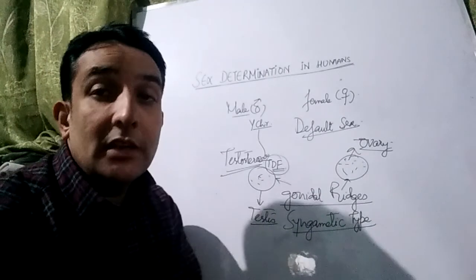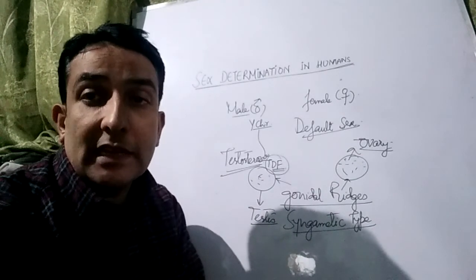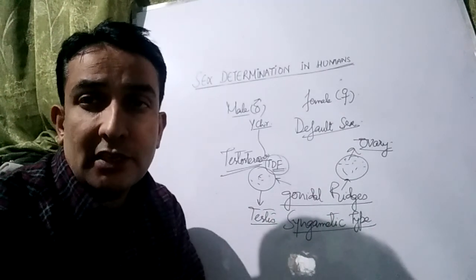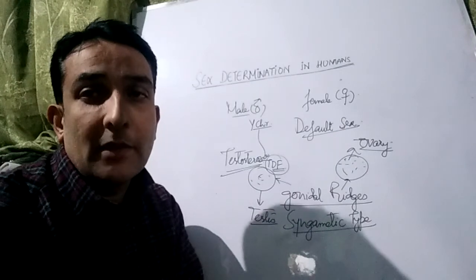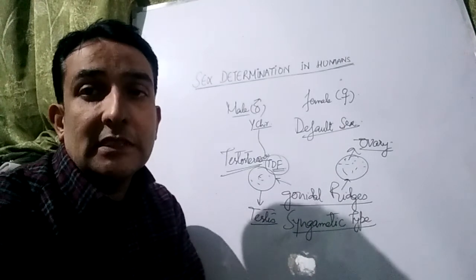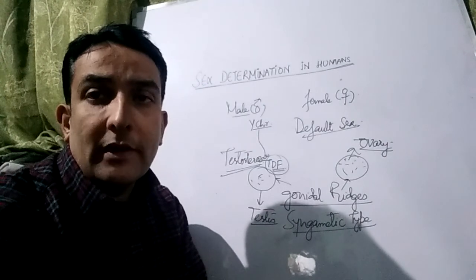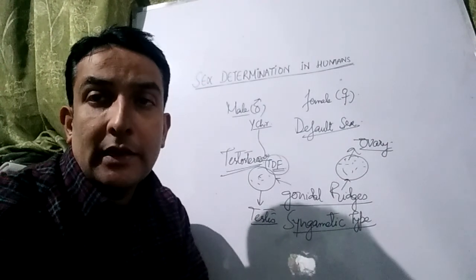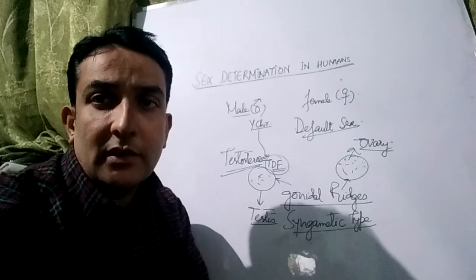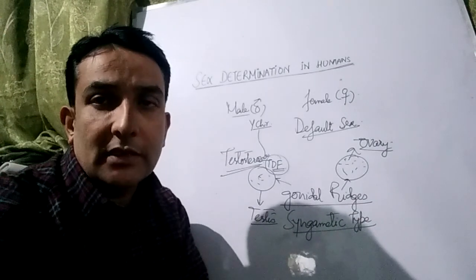Again I will repeat that sex is determined at the time of fertilization in all mammals and also in humans. This is sometimes known as syngametic type of sex determination. Hope you have understood all about the sex determination pattern in mammals and also in humans.